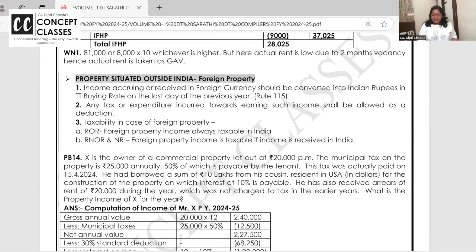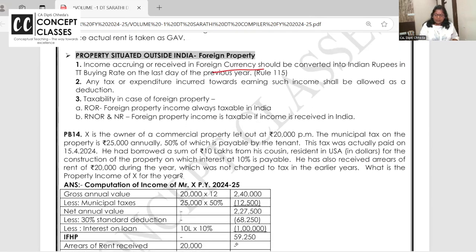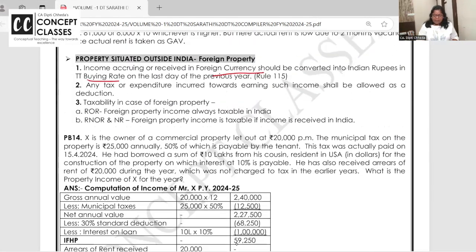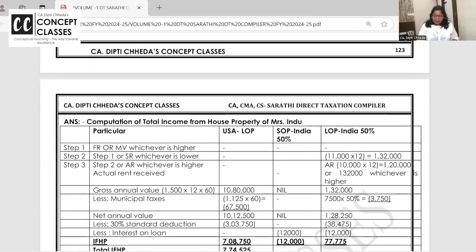Right. Now, last one, when the property income is, say, received rental income in foreign currency. They'll give the dollars and they'll give the conversion rate, so convert the dollars at that rate. That is the last day foreign currency buying rate, and you can compute the income. Very important, say, we are taking like this: Indu is having a let out property in USA. $1,500 is the rent per month for 12 months and each dollar is 60 rupees. So you can convert it into rupees.